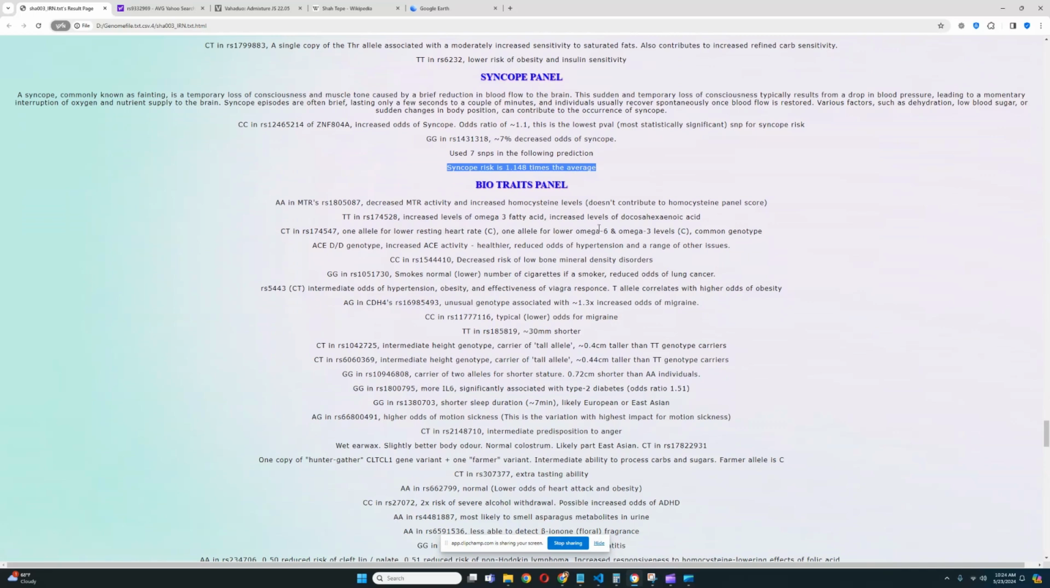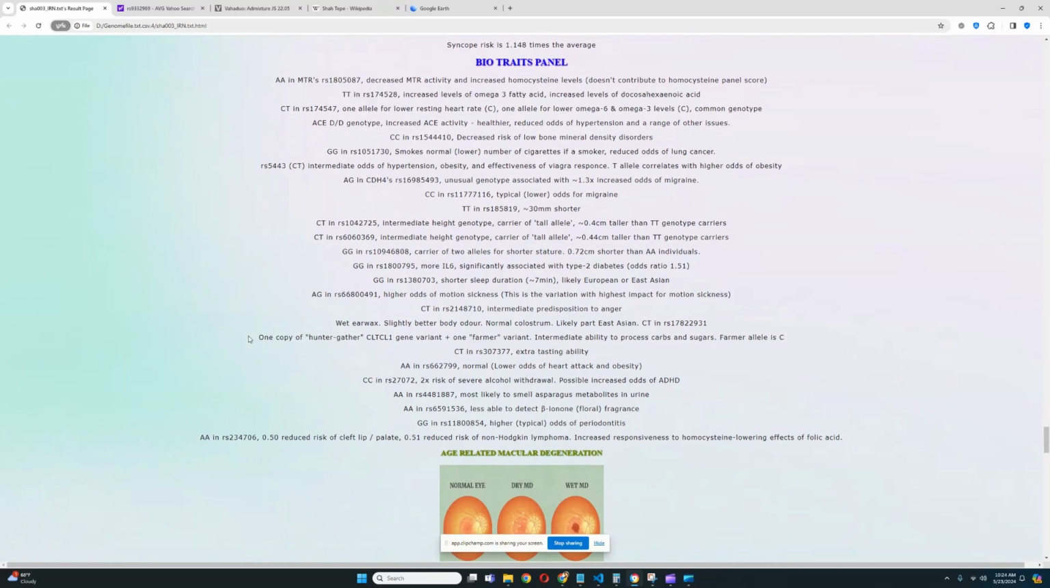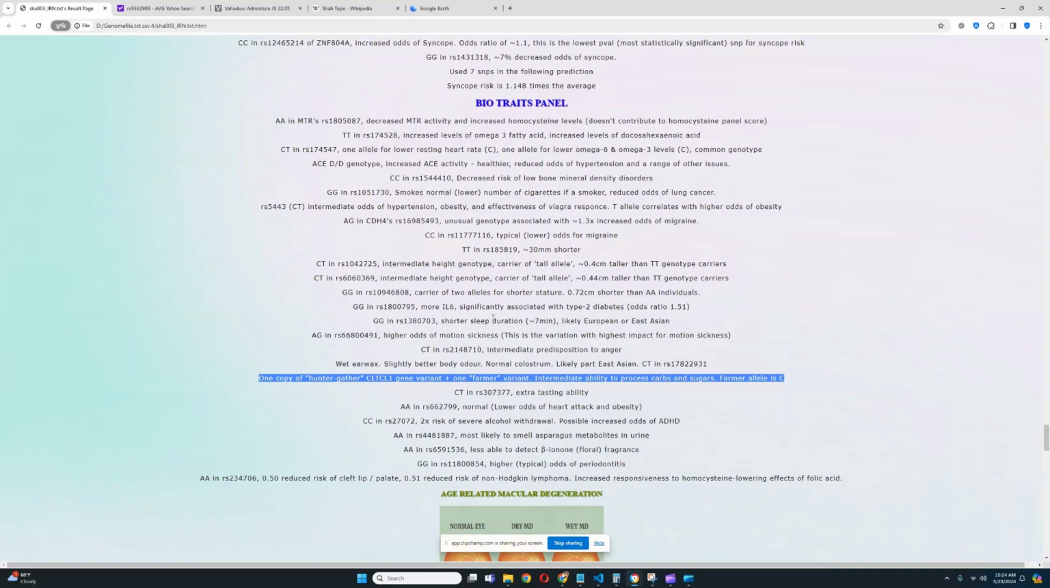For biotraits panel, looks like she's got increased levels of omega-3 fatty acids. Looks like she's got one copy of the hunter-gatherer CLTCL1 gene variant and one copy of the farmer variant. Intermediate ability to process carbs and sugars. Farmer allele is C. Looks like she's got higher odds of motion sickness. Very interesting.